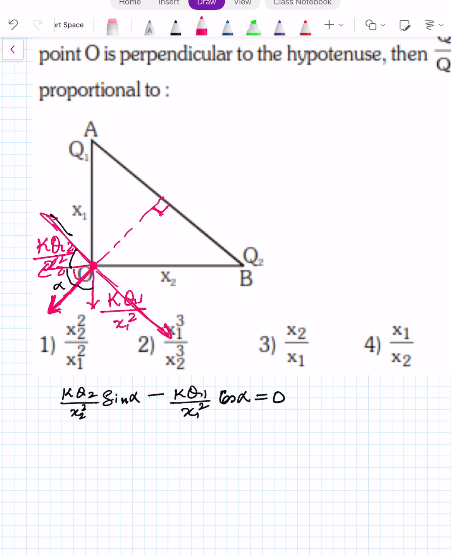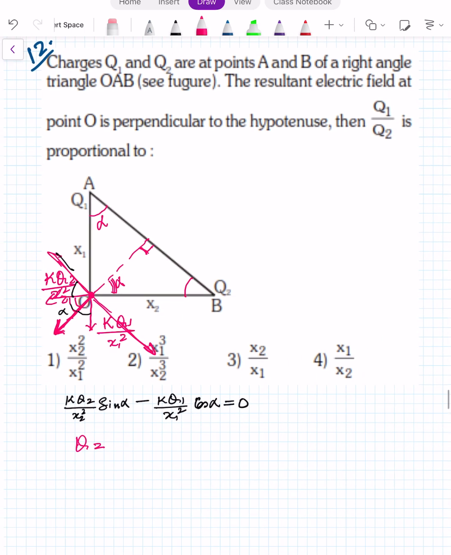Now this angle is alpha, so this angle is also alpha. If this is alpha, this is 90 minus alpha, which means this is alpha. If this is alpha, then what we have to find is the ratio of Q1 to Q2.